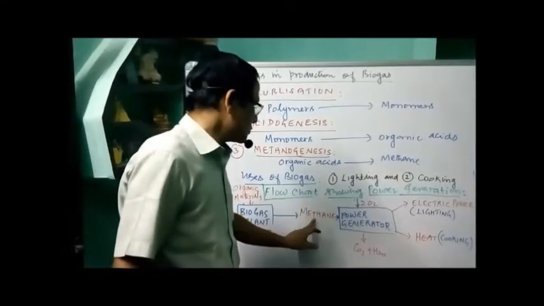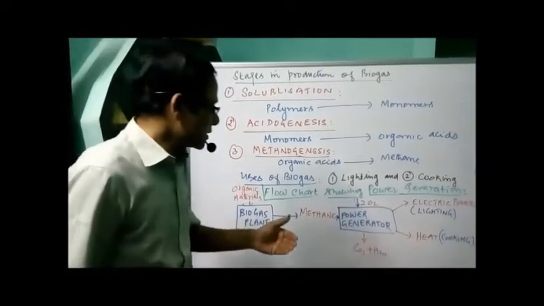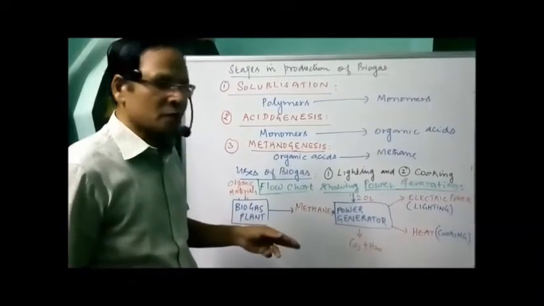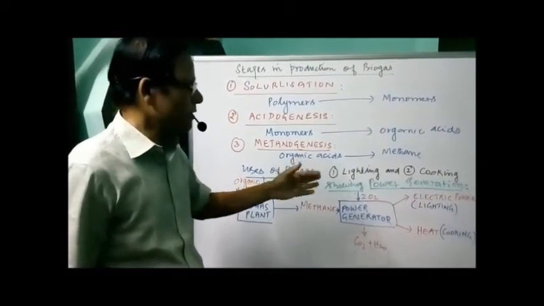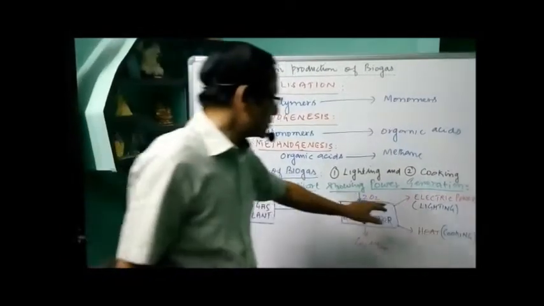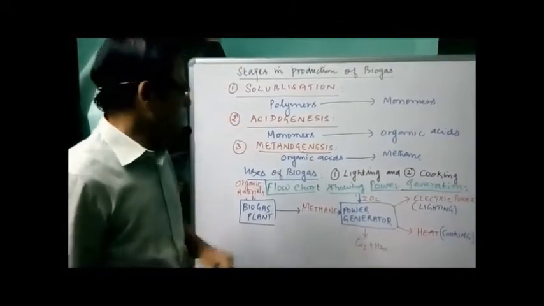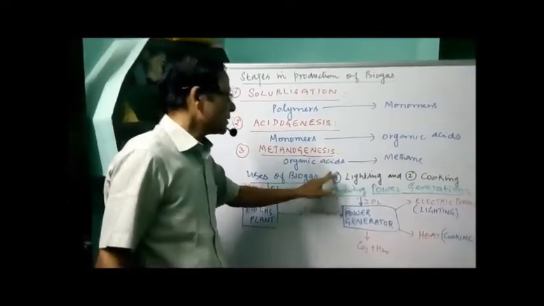Now, the methane is allowed to enter a power generator. It is oxidized in the presence of oxygen to form carbon dioxide and water. At the same time, we obtain electric power and heat. The electric power is used for lighting and heat is used for cooking. That's why I mentioned the normal uses of biogas: lighting and cooking.